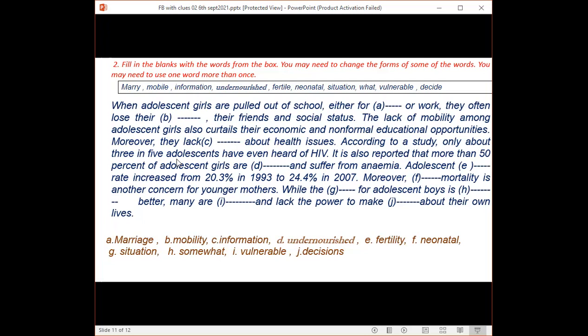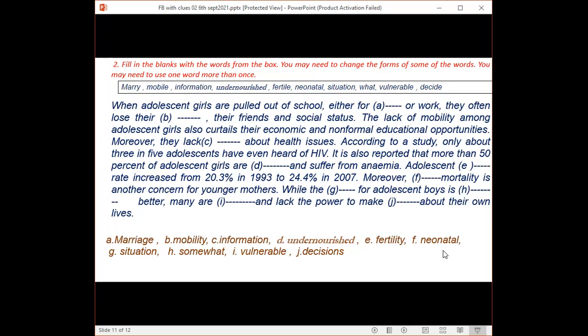According to study, only about 3 in 5 adolescents have even heard of HSAB. It is also reported that more than 50% of adolescent girls are dash undernourished, and suffer from anemia. Adolescent fertility rate increased from 20.3% in 1993 to 24.4% in 2007.